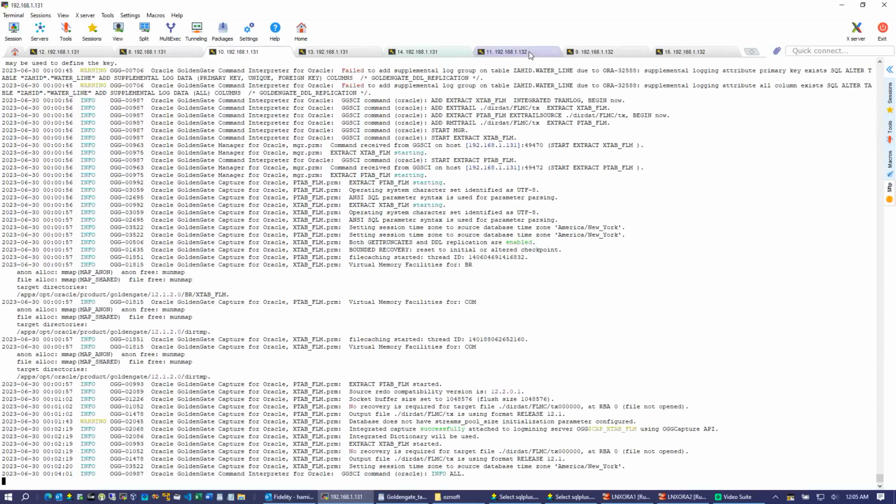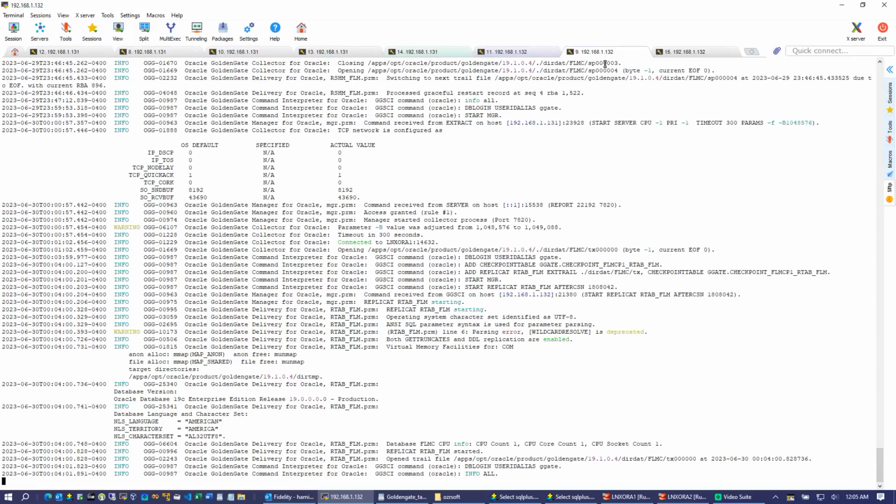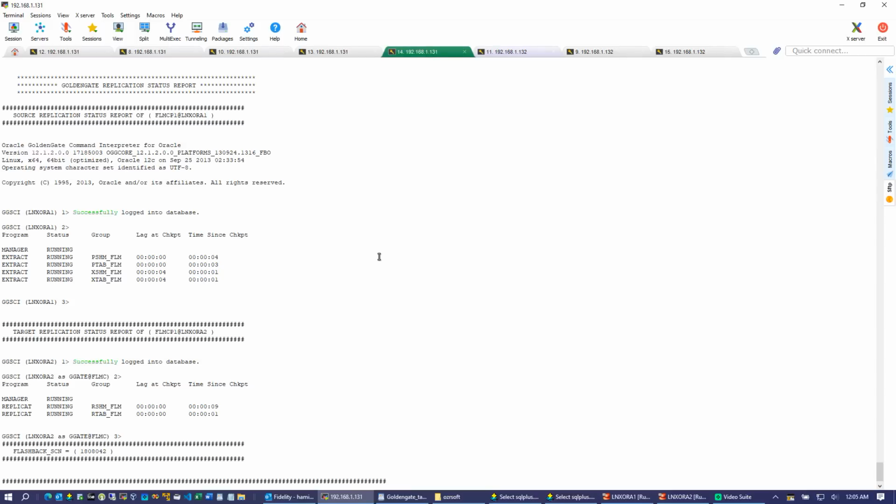Let me just show you one thing real quick, and that is this number. So this is actually that SCN number which we got before running that export. I'm going to show you when I go over the log file. So we actually start the extract using that SCN number which we used in the data pump export. Okay, so now let me go over the log file.